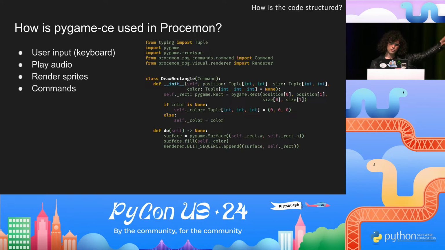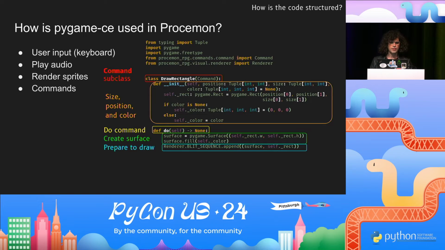This command draws a filled rectangle. It's called drawRectangle. In red, the code declares a class called drawRectangle, a subclass of command. In orange, the constructor has fields for position, size, and color. In yellow, the script defines this command's do function, which is similar to the renderer's. This is where the command actually does something.